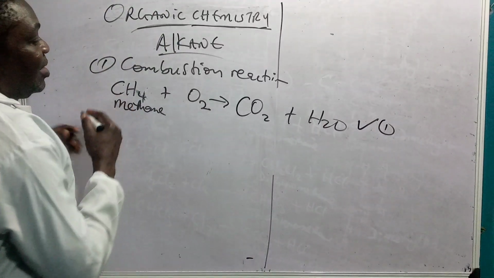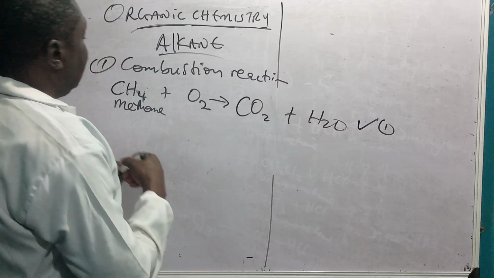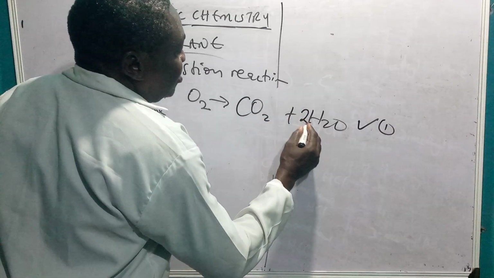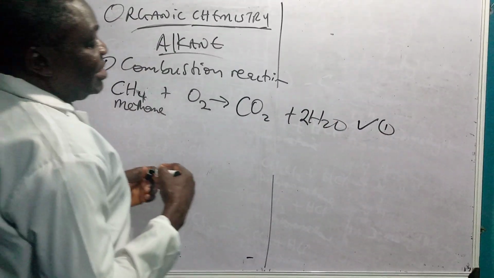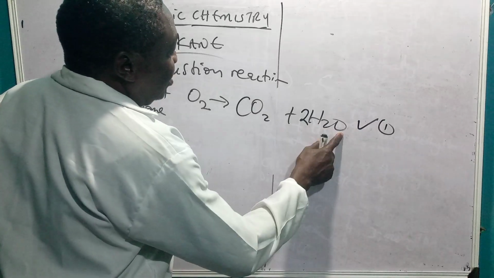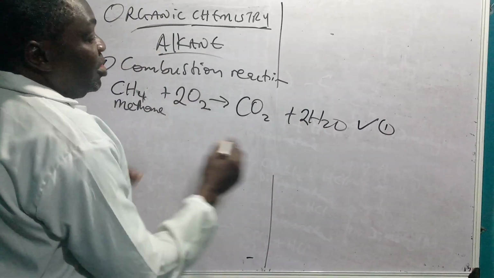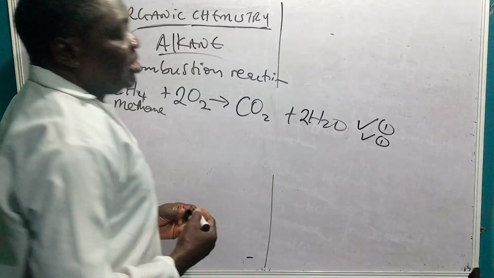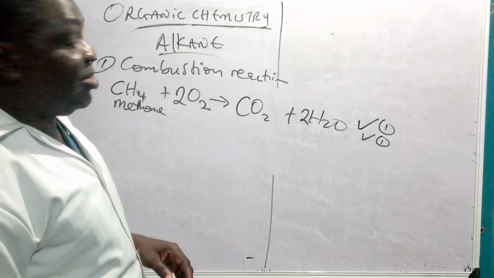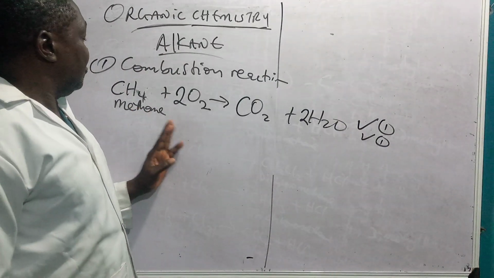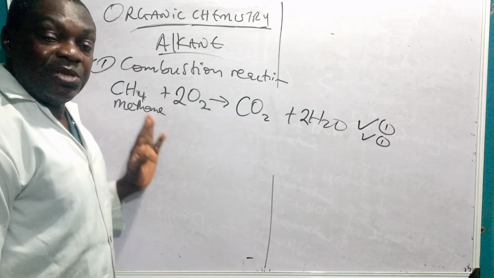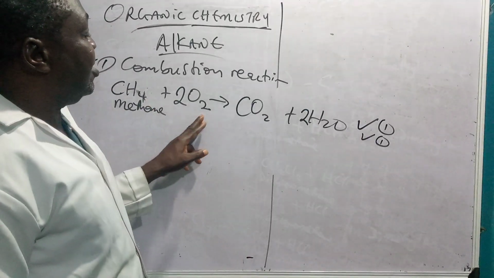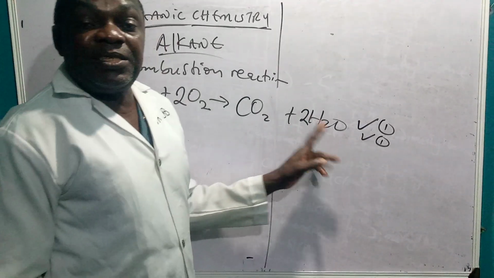So you have 1 carbon here and 1 carbon here. That is complete. You have 4 hydrogen, so you have to include 2 here. 2 times 2 is 4. But if you look at it, we now alter the oxygen. 2 oxygen, 2 oxygen. Therefore, you put 2 here. So you score the second mark. This is what they do in all the examination bodies. So this is combustion of alkane, notable among them, methane. React methane with oxygen to produce carbon dioxide and water, and this is the balancing.